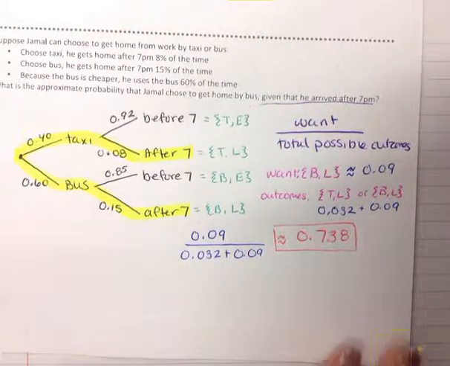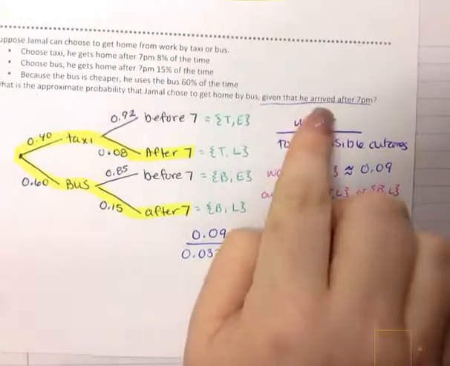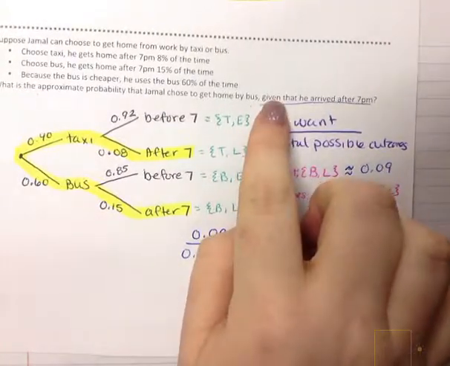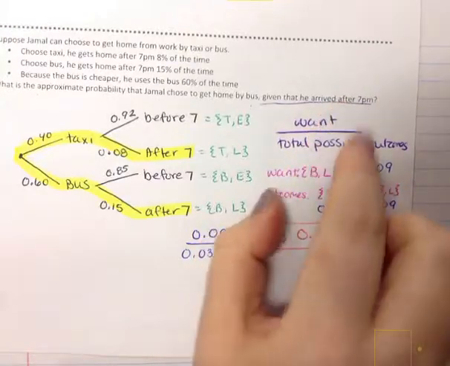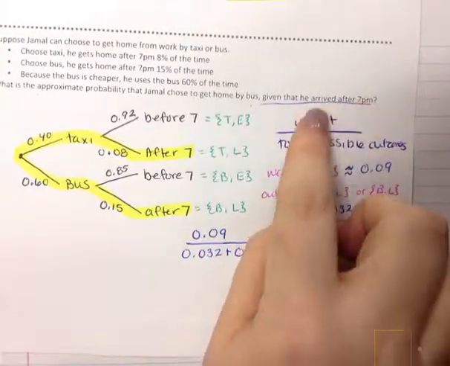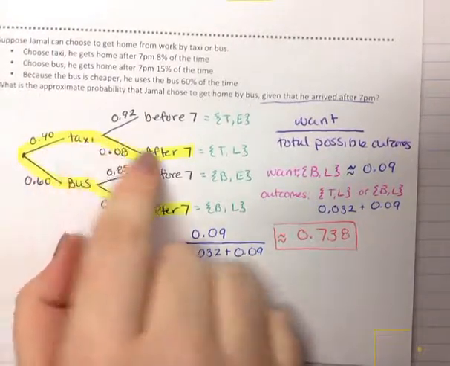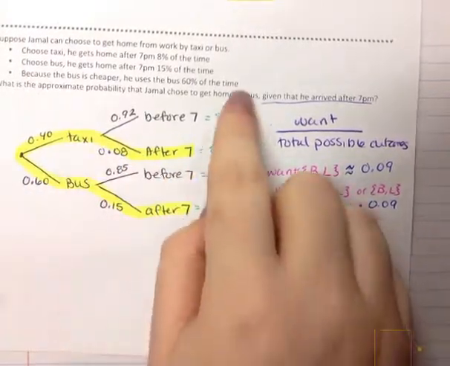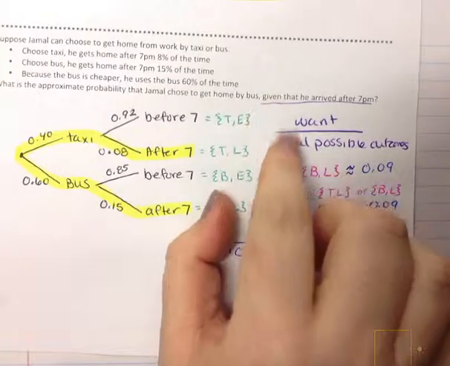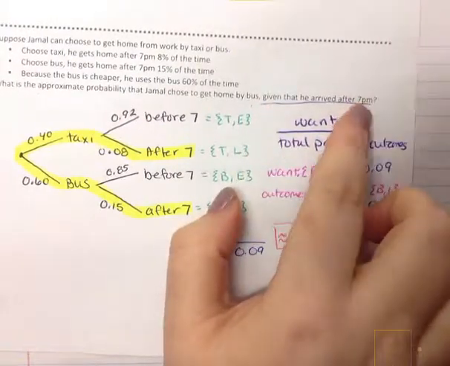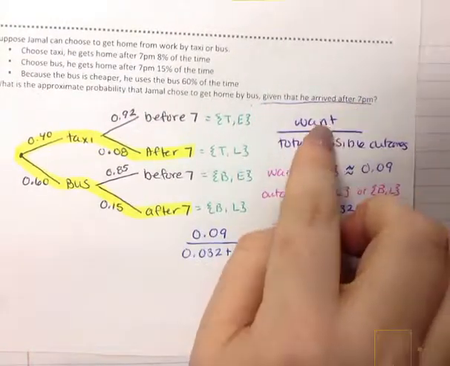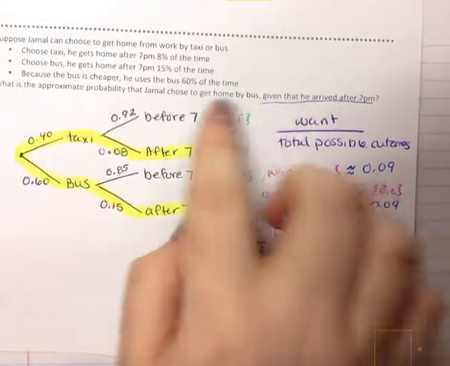So again, this is a conditional probability because of that given that. Given that tells us that we have to have that outcome. But there are multiple ways he could have gotten that outcome, which is why we have to know all of these. He has to get home after 7, but we still want him to do what it is we want.